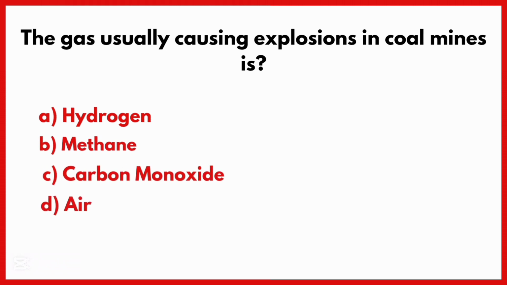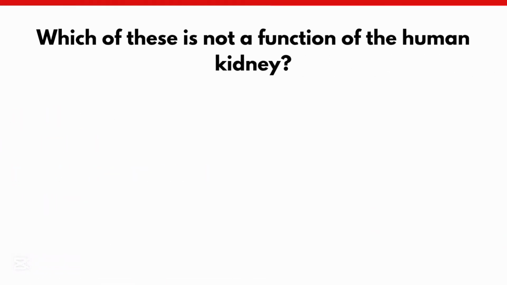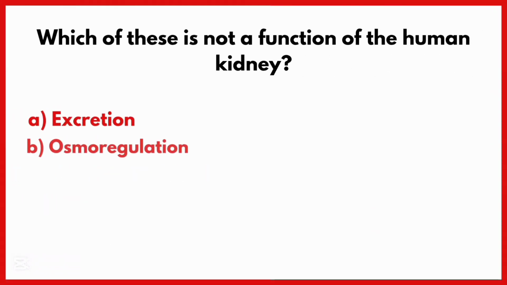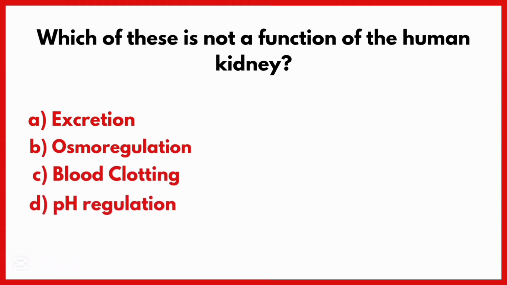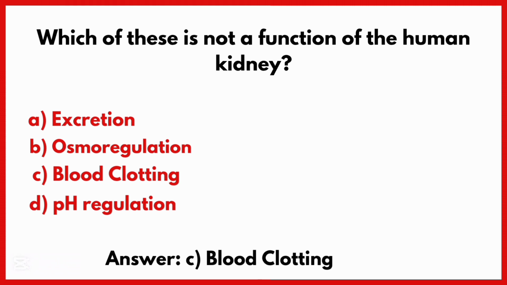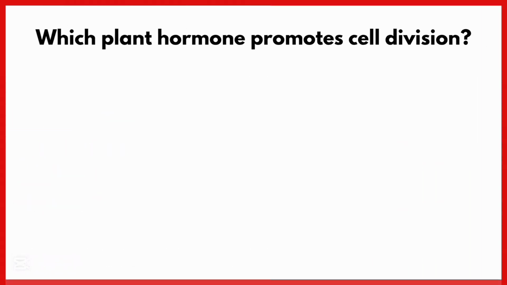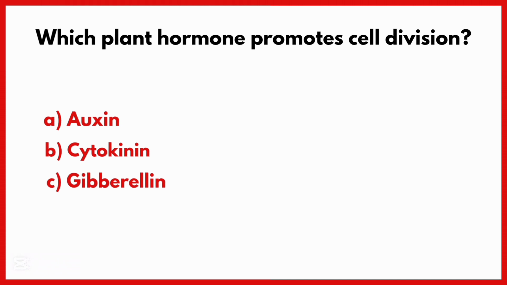Correct answer is option B. Methane gas. Which of these is not a function of the human kidney? Correct answer is option C. Blood clotting. Which plant hormone promotes cell division?